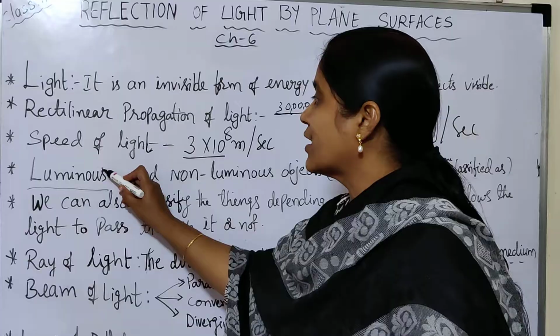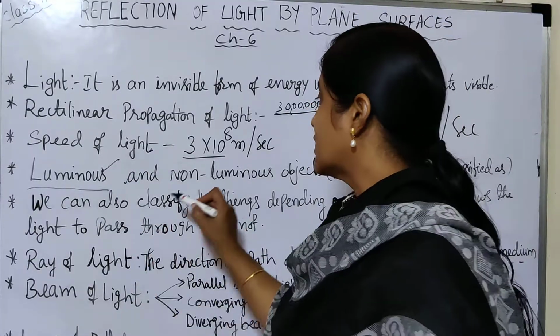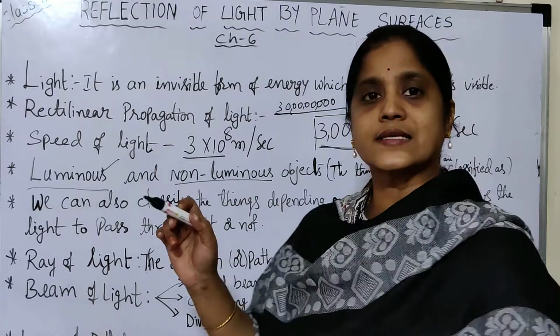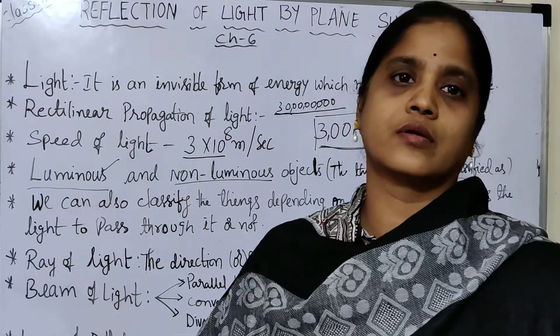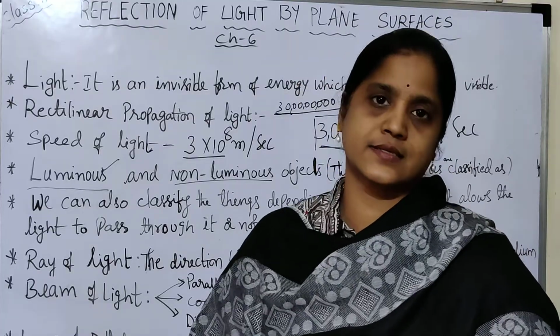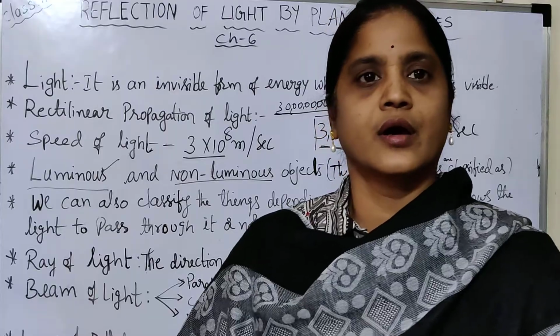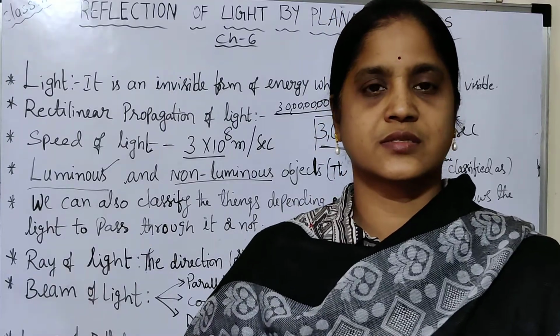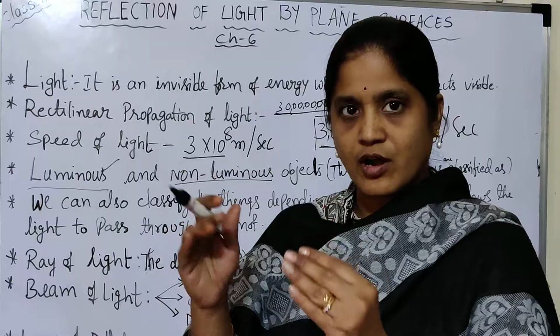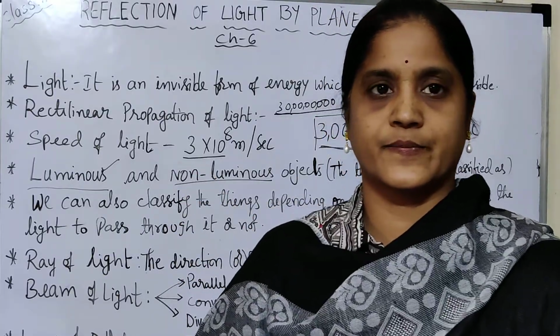Luminous means you can take the example of the sun, which gives light, and non-luminous means you can take the example of the moon, or any planets, or wood, book, all the remaining things. The reflected light falls on those objects and then they emit the light.